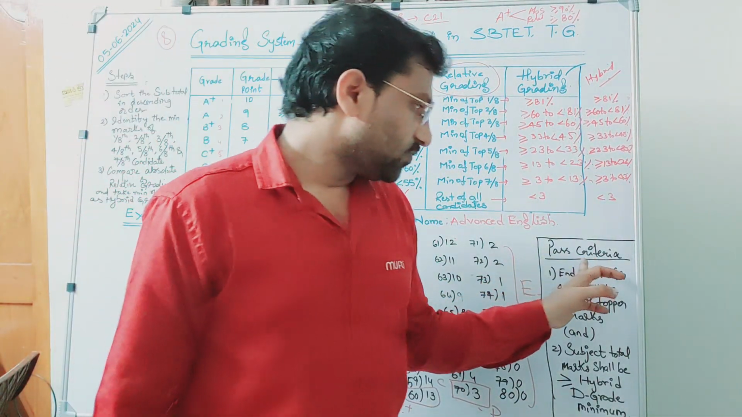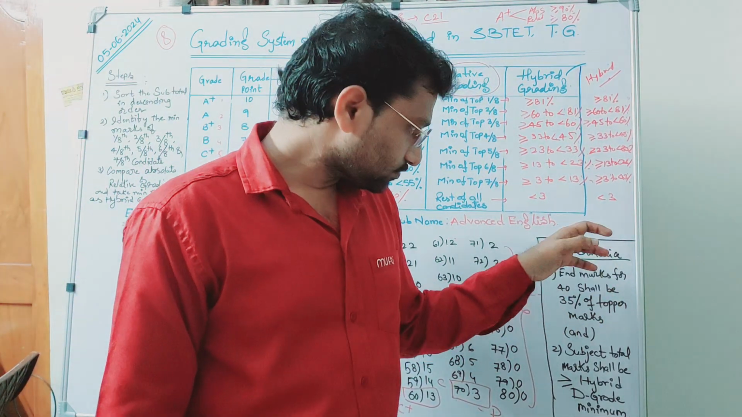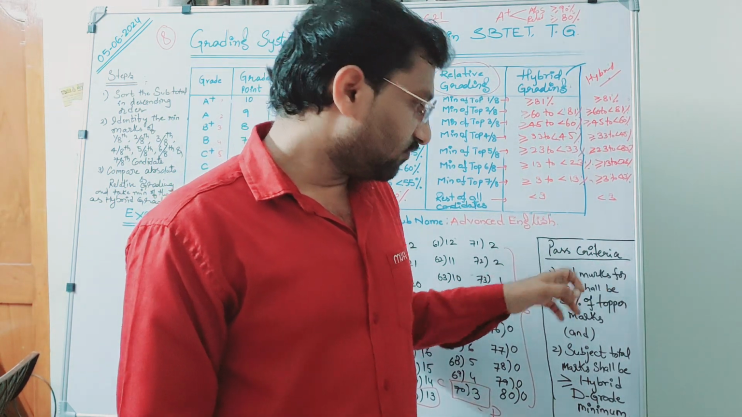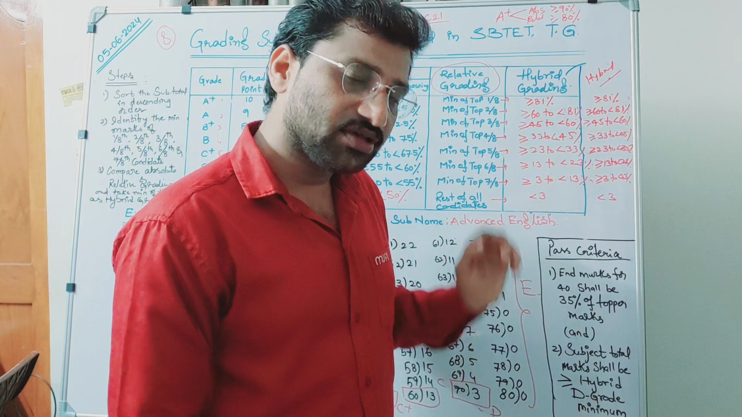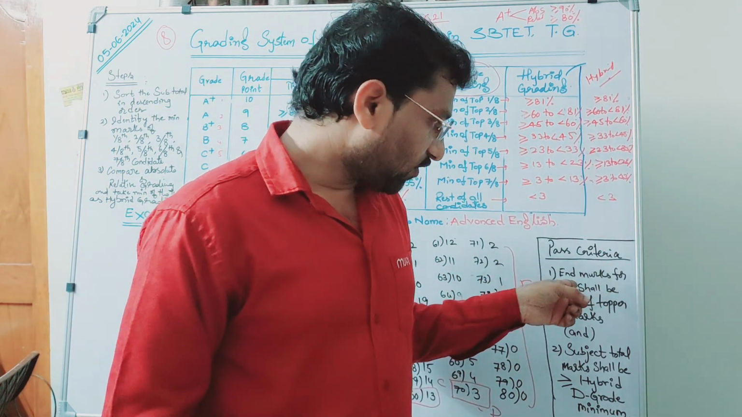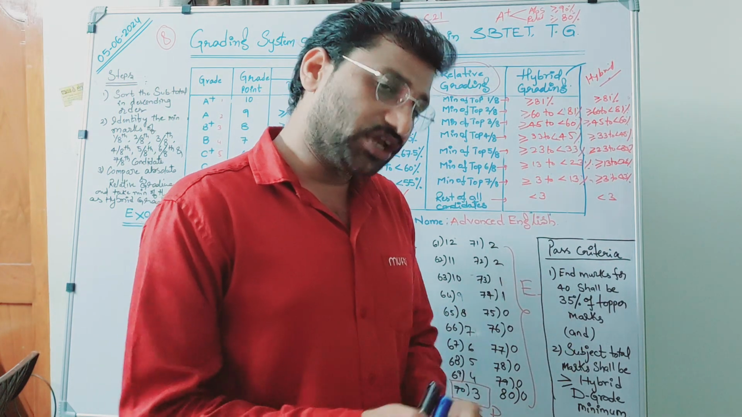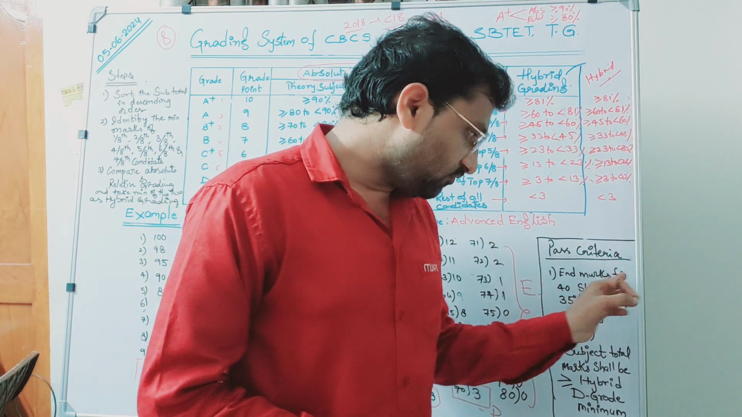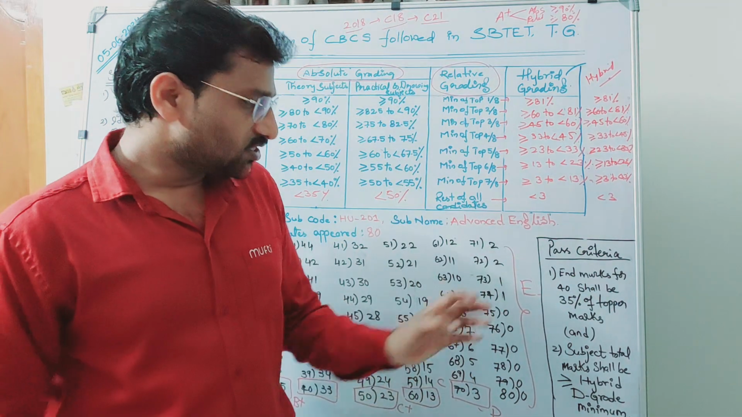Finally, we should talk about the pass criteria. So what is the pass criteria? The end marks are for 40, because in case of CBCS, the end exam is conducted for 40 marks. The candidate should secure end marks of how much? 35% of the topper marks. What is the topper mark actually?